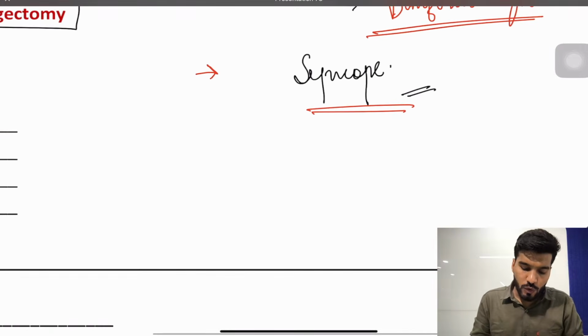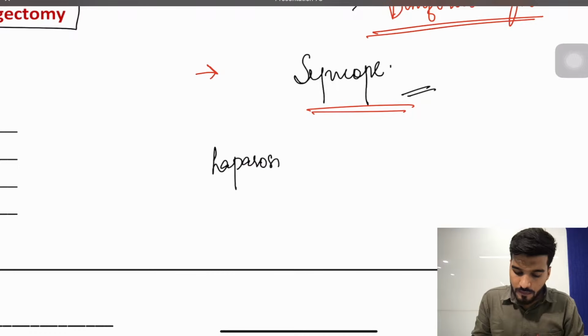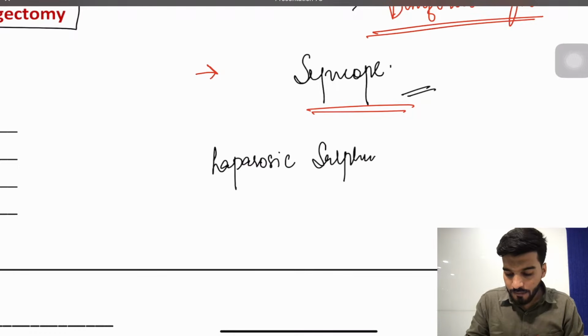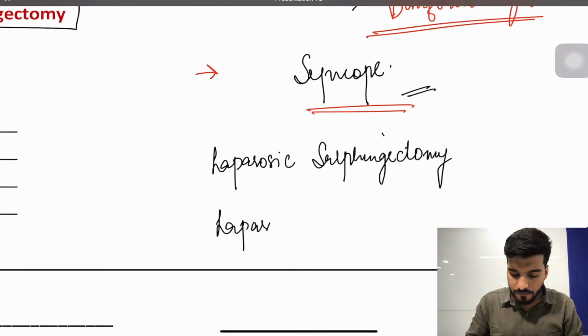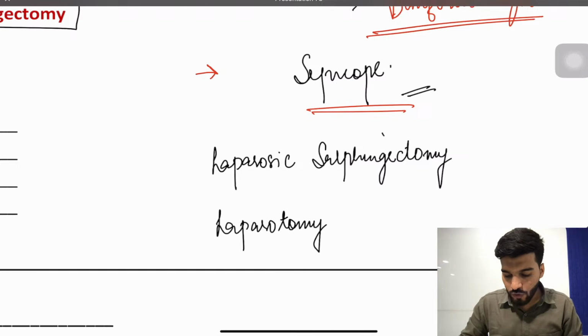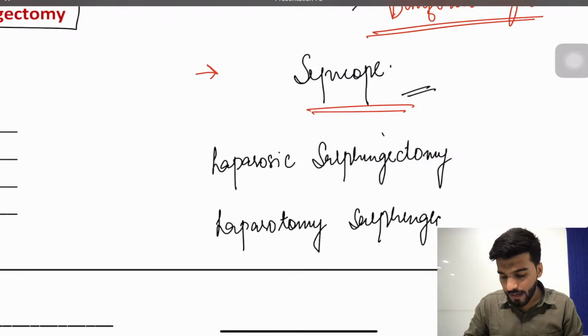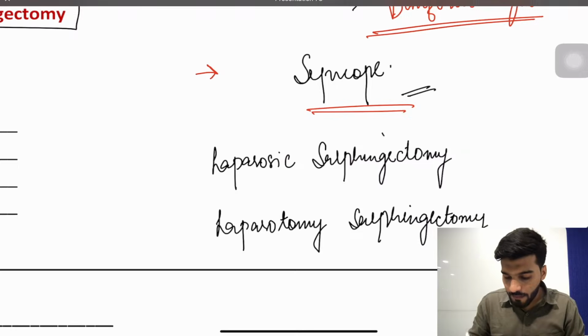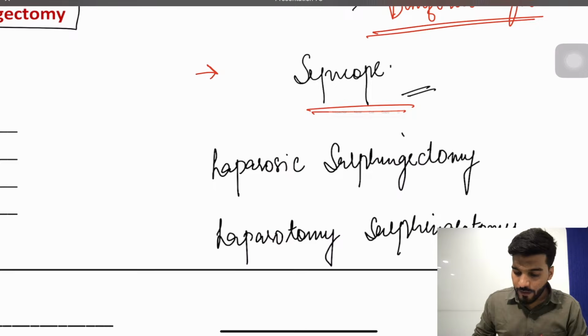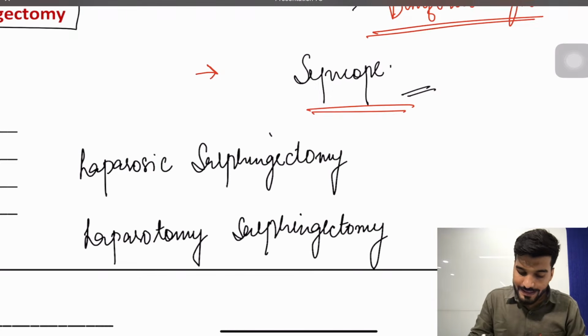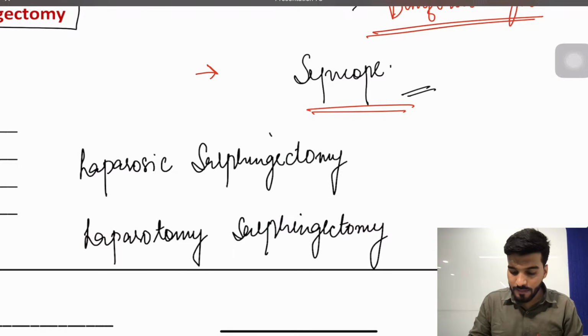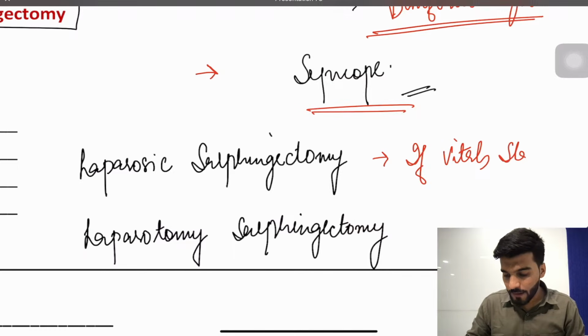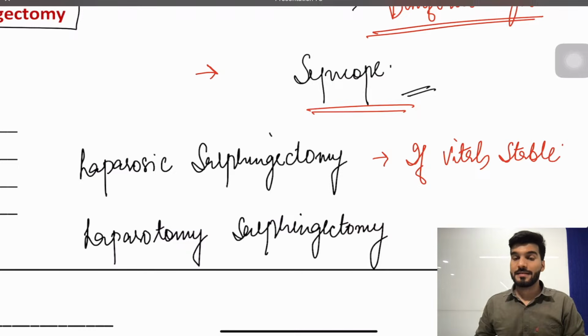Now this salpingectomy is of two types. Either I can do laparoscopic salpingectomy or laparotomy salpingectomy. Remember, my dear students, if the vitals are stable, we can go for laparoscopic as well as laparotomy. If vitals are unstable,